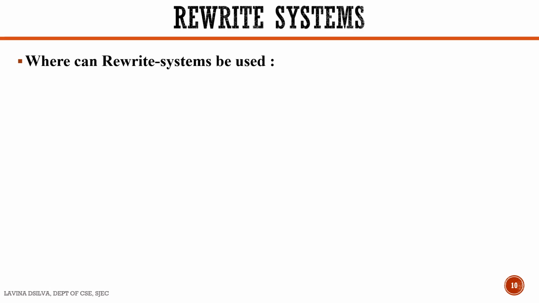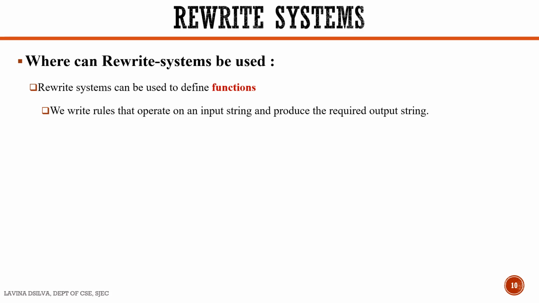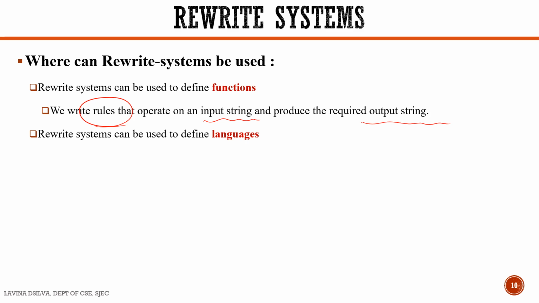Where can rewrite systems be used? Rewrite systems can be used to define functions in any programming language. We write functions in a programming language. So what are we actually doing in functions? We write rules that a function has to follow. The particular rules operate on the input string, and you obtain the output string. Rewrite systems are also used to define languages. Whenever we use a rewrite system to define a language, we call it a grammar.